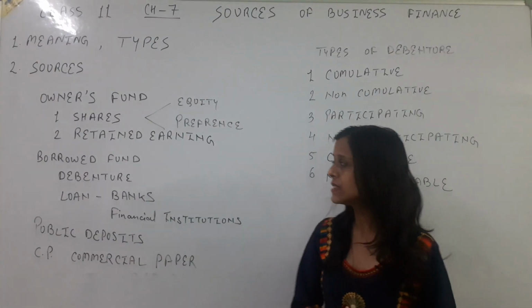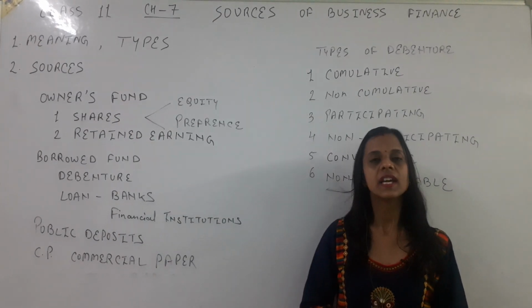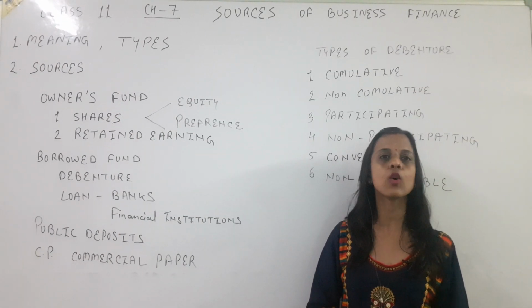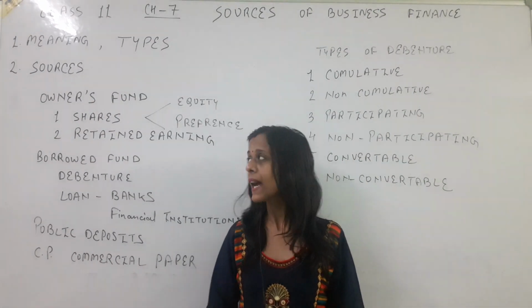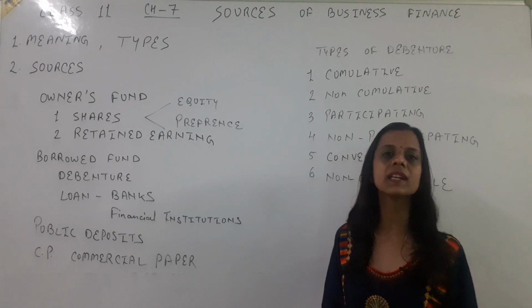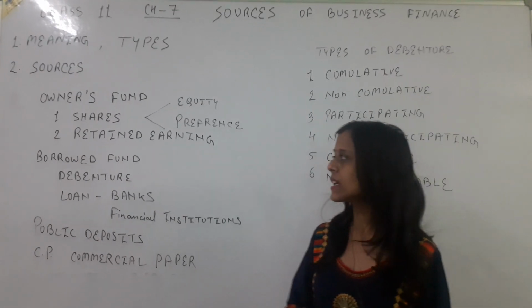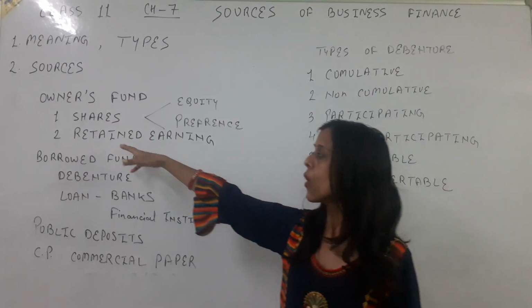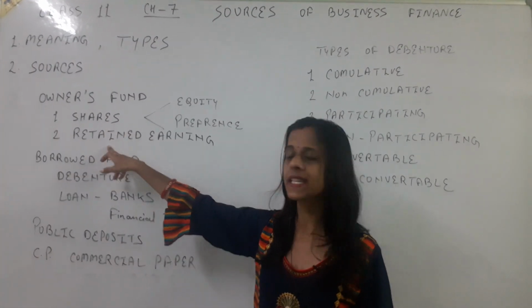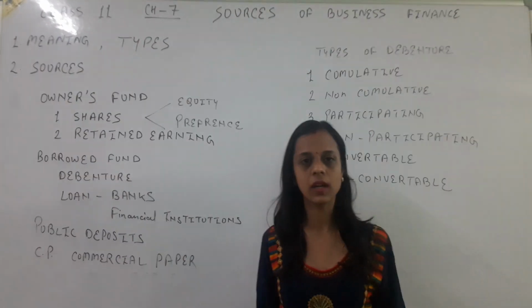So let's start. First we learn what owner's fund is. If the owners are investing their own money in the business, that is called owner's fund, and we can say this is the permanent source of capital for any business. Owner's fund can be further categorized in two parts: first, shares, and second, retained earnings. Let us study it one by one.